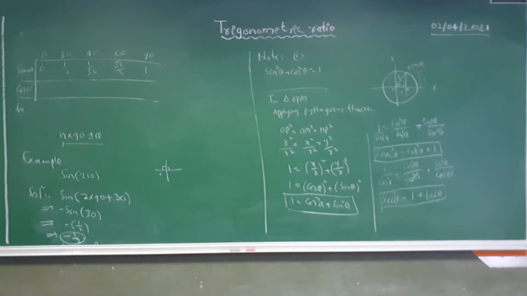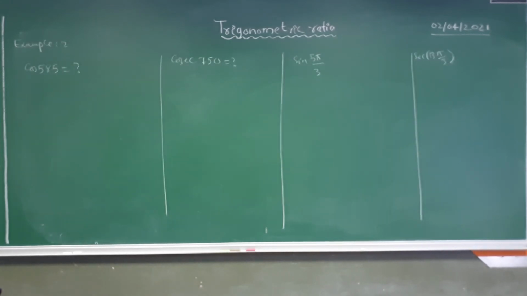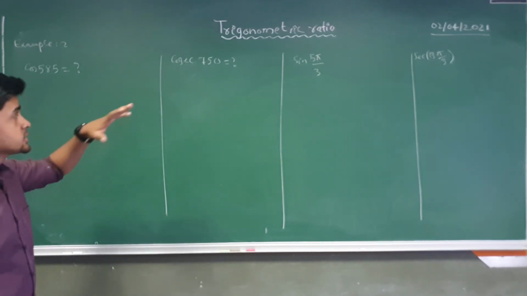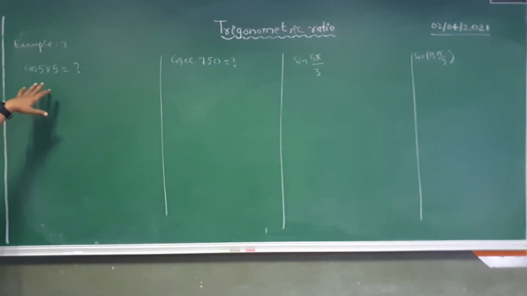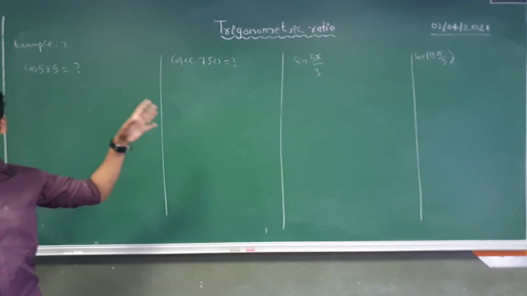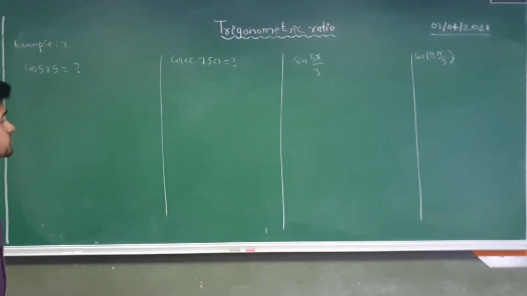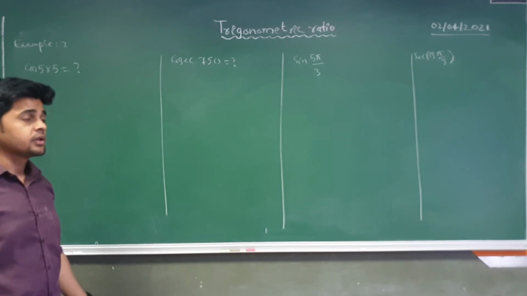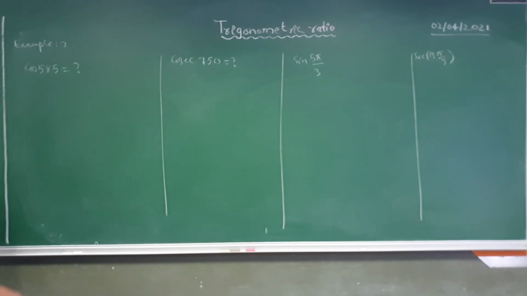So just note down all these things. So boys, here we have some example problems, so let's discuss them. First we have cos 585. We need to find the cos 585 value. How can we find it? As I said, we need to make this theta value in the form of n into 90 plus minus theta, where n belongs to real numbers.